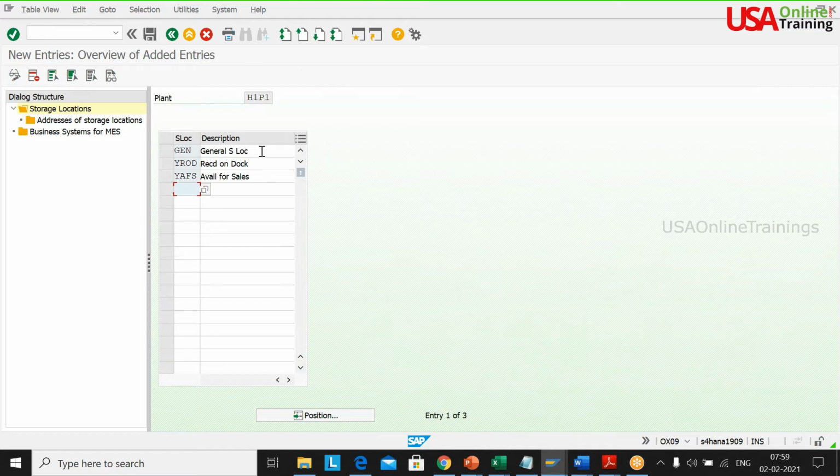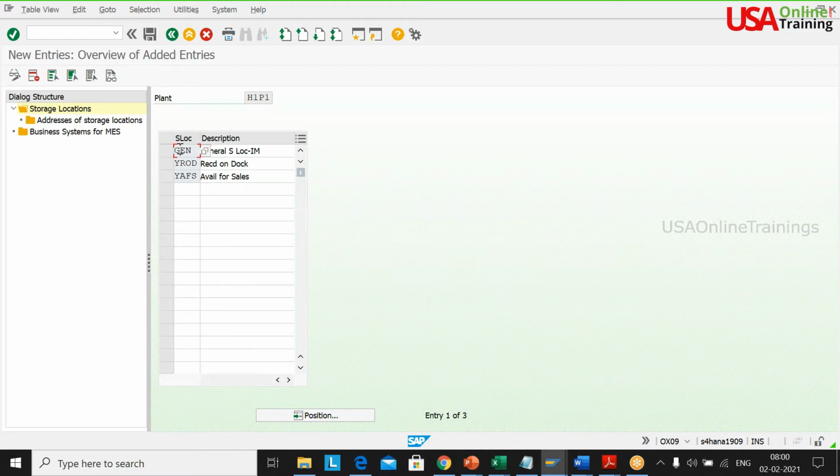This one is an IM managed storage location. This one I will not connect to my EWM system at all. Only these 2 storage locations I will connect. So it is independent in your MM. Is this related to the availability group context that you mentioned? Yes, these two are related to the availability groups. This is not. This is independent of your MM system.